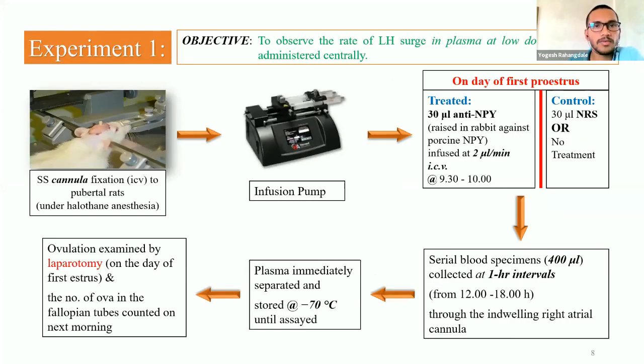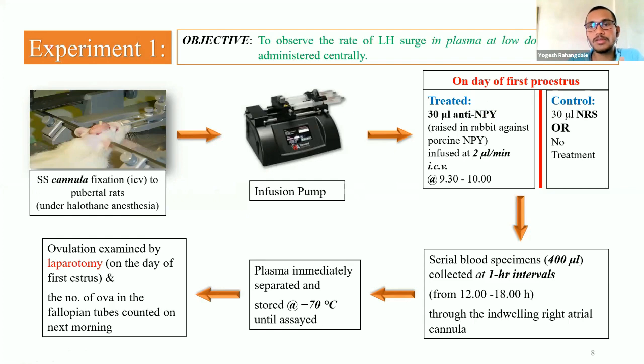Then in experiment number 1, the objective of which is to observe the rate of LH surge in plasma at a low dose of anti-neuropeptide Y administered centrally, the stainless steel cannula fixation intracerebroventricularly will take place with the help of a 27 gauge stainless steel cannula in the third ventricle of the brain under halothane anesthesia in pubertal rats. Then with the help of an infusion pump on the day of first proestrus, there will be two groups of rats, that is treated and control.